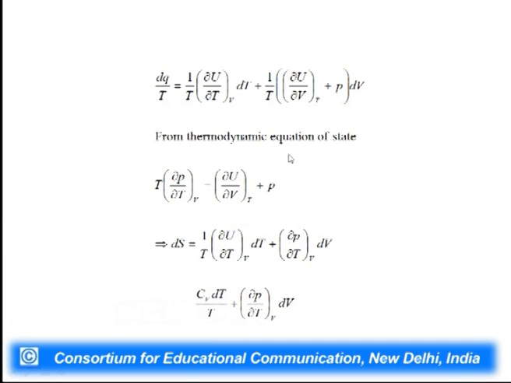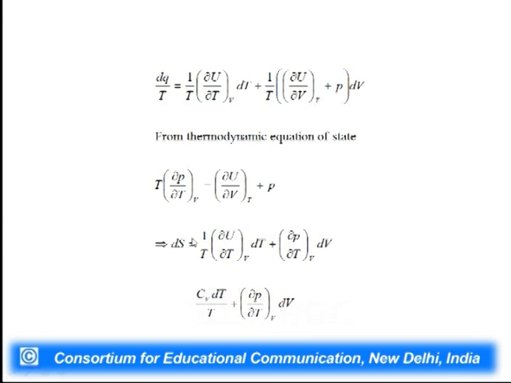And we know from the thermodynamic equation of state that del U by del V at constant T plus P is equal to T del P by del T at constant V. So, we can replace this whole quantity by T del P by del T at constant V. Now, you see T cancels out. So, you are left with del P by del T at constant V, and